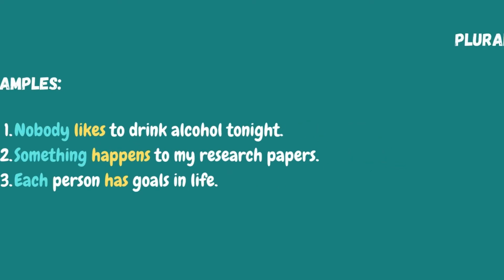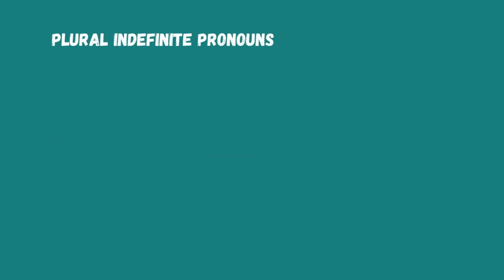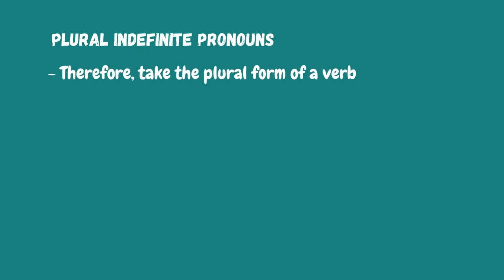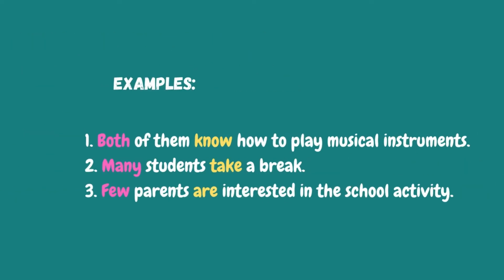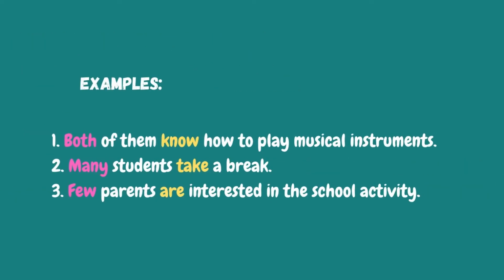indefinite pronouns which are always plural. Therefore, they take the plural form of a verb. Examples: both, few, fewer, many, others, several. Once again, these pronouns are always plural. Here are the examples. The pink ones are the plural indefinite pronouns, and the yellow ones are the verbs.